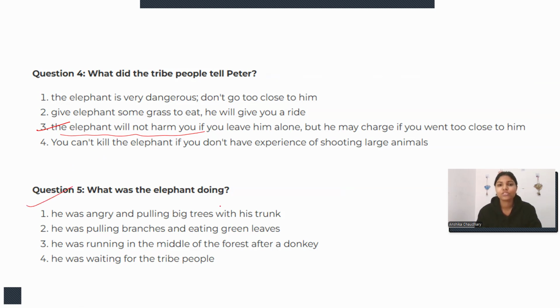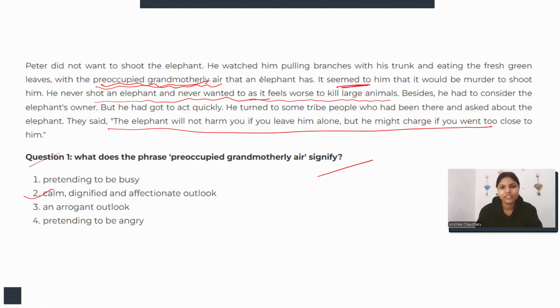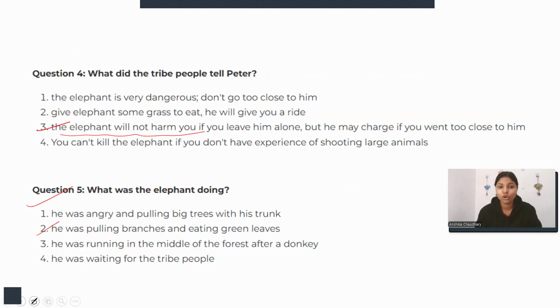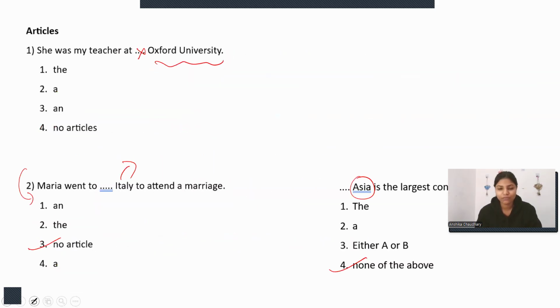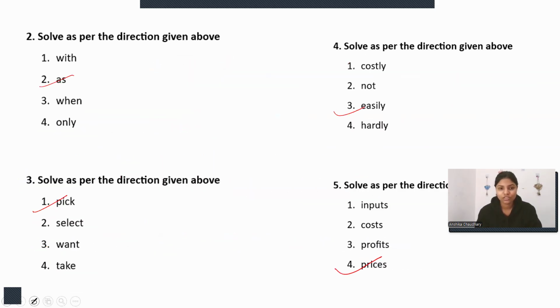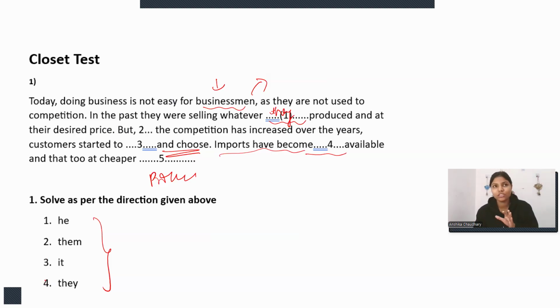The next is, what was the elephant doing? The elephant was pulling branches and eating leaves, right? This is written here: pulling branches with his trunk and eating the fresh green leaves. So yes, we are done with all 25 questions. In this session we have discussed 25 questions, and among these, around 15 to 16 questions were actually asked in Infosys, and some questions I have taken for practice.